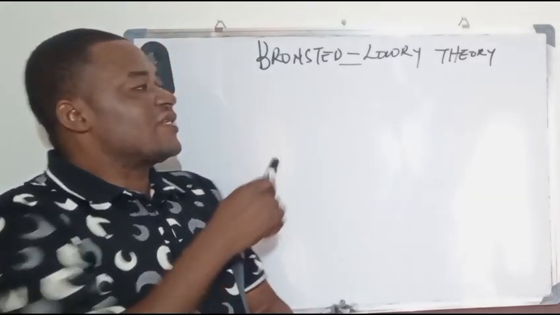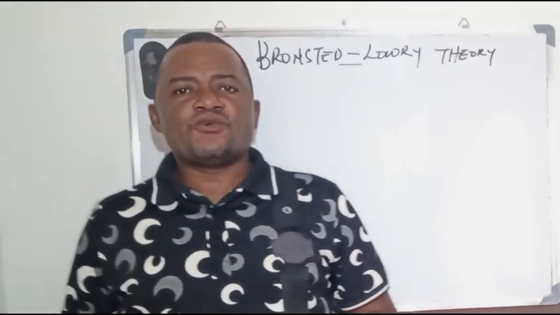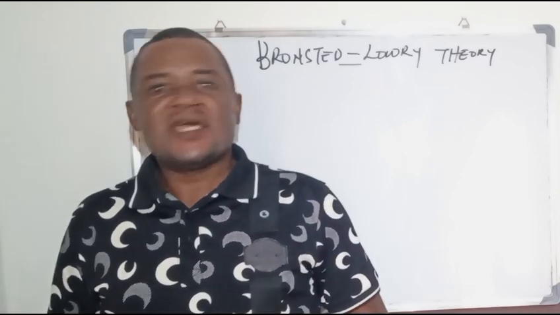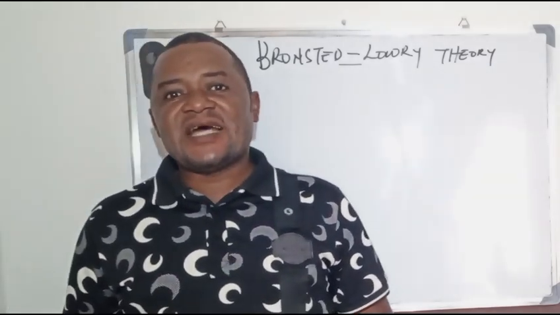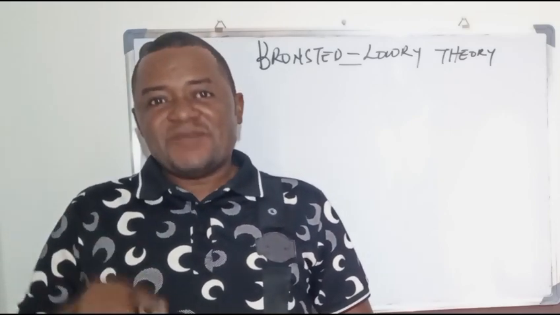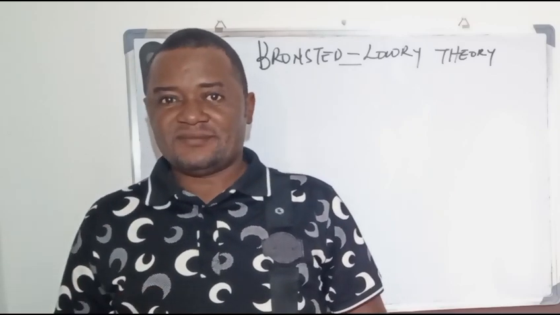Bronsted-Lowry, though he agreed, said there was a limitation to that definition. And that brings us to Bronsted-Lowry. He said that with that definition of Arrhenius, for you to define an acid-base reaction, it must be done in the presence of a solution, which is water.